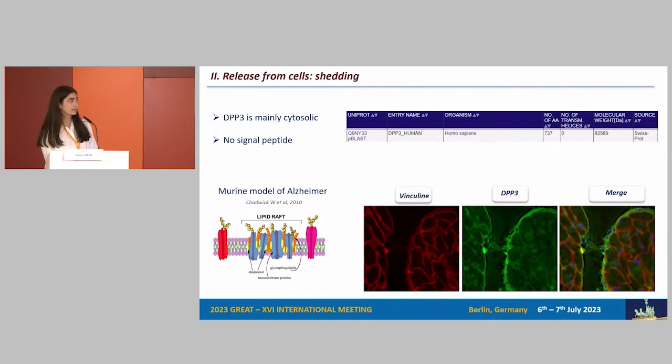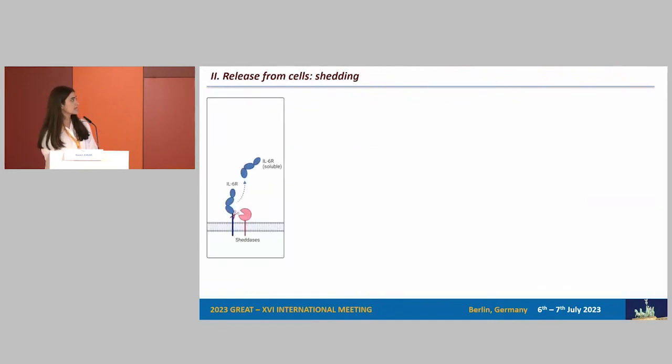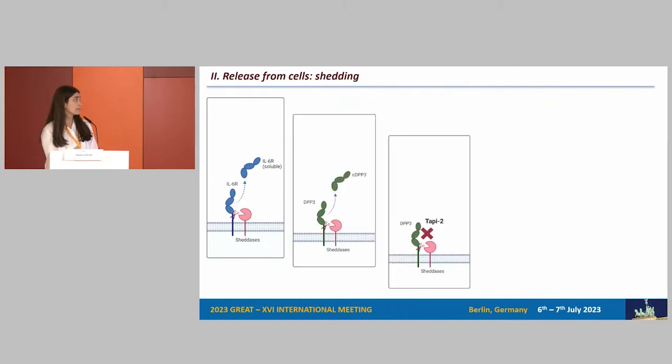So we wanted to investigate the shedding mechanism. The idea is we have enzymes called sheddases, a group of enzymes that cut the transmembrane proteins and release the extracellular portion of the protein into the circulation as a soluble form. So we hypothesize that DPP3, for some reason, goes under stress, has a modification in the structure, and is taken into the membrane and then shed by this enzyme.